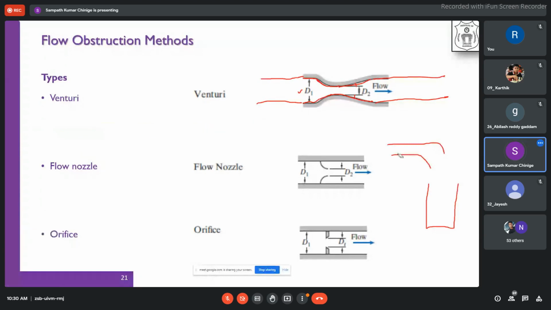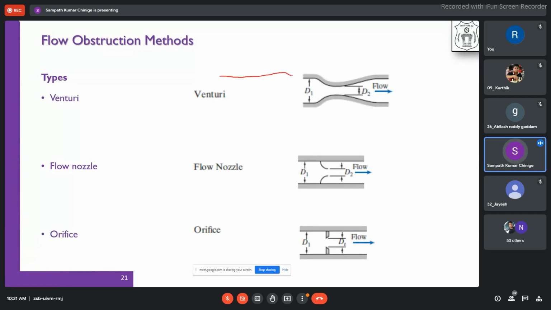Okay, obstruction flow meter. What we will do is try to insert these flow devices into the pipeline, and therefore, without disturbing the actual flow or the configuration of the flow, we are trying to measure the flow. Now I have joined this to the pipe, and if you can see here, the diameter D1 is almost equivalent to the inlet pipe, and while it is leaving also, D3 here, the exit, is also equivalent to D1.